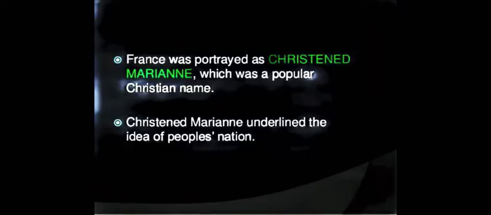Children, these idols were represented through specific objects or symbols. Similarly, female allegories were invented by French artists in the 19th century to represent the nation. So, France was portrayed as Christened Marianne, a popular Christian name, and Marianne underlined the idea of the people's nation.